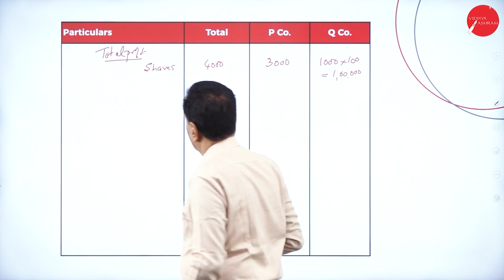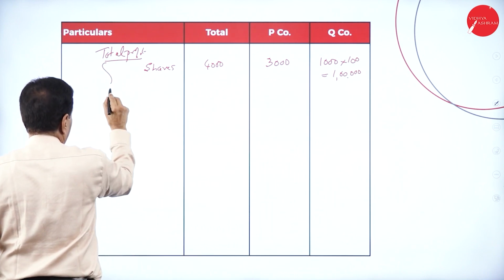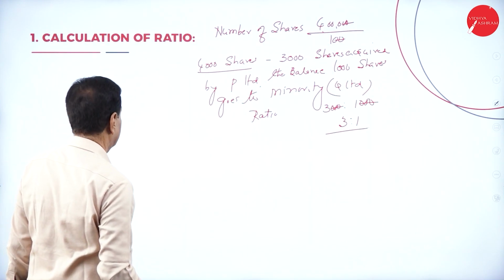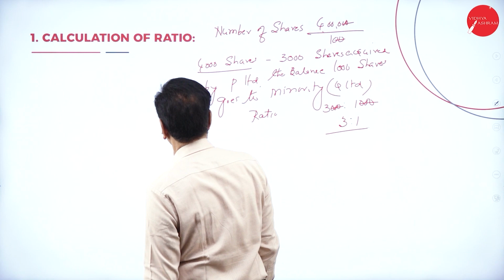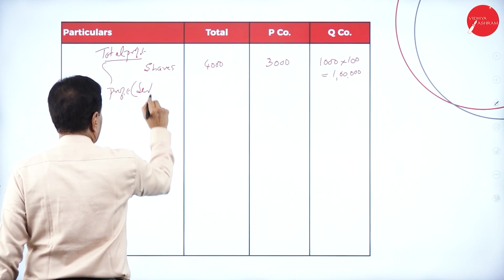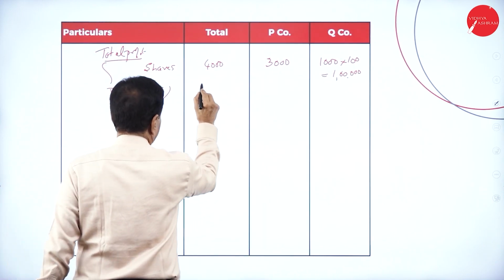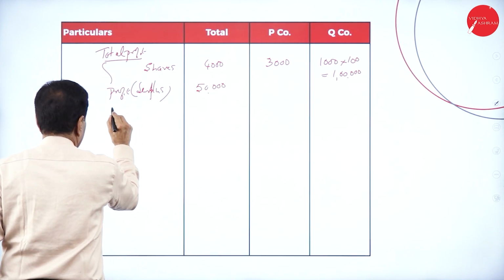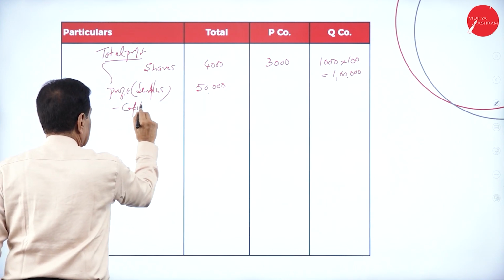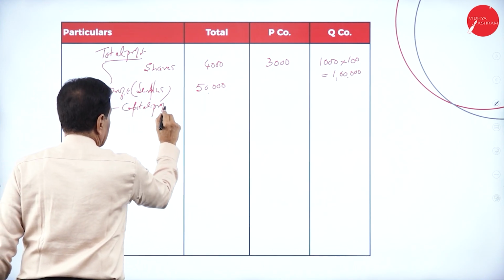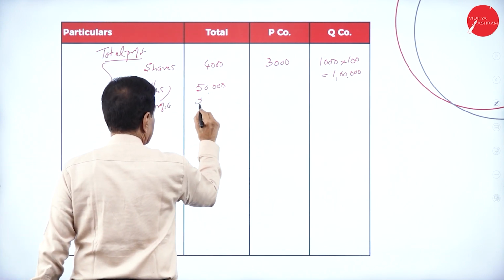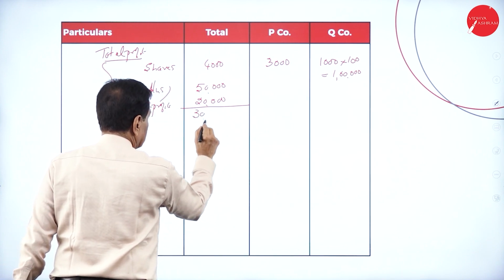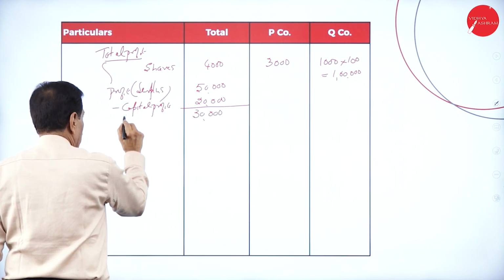Now the profit, that is the surplus, is 50,000, minus capital profit 20,000, balance is 30,000. This is revenue profit.